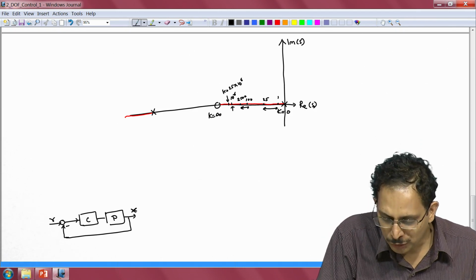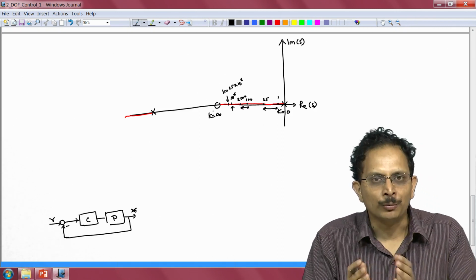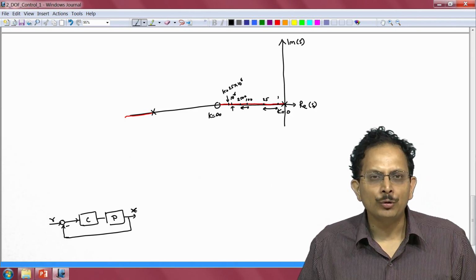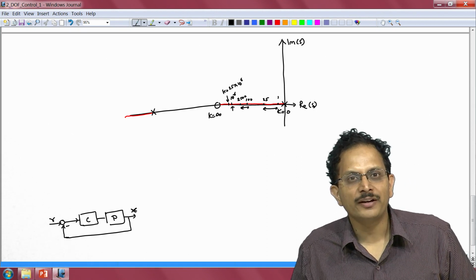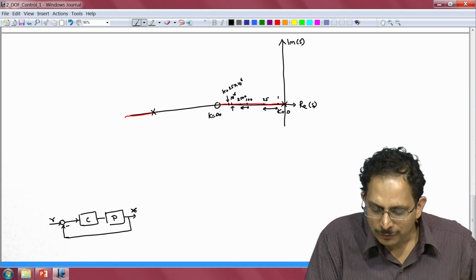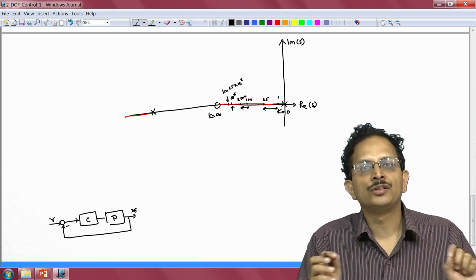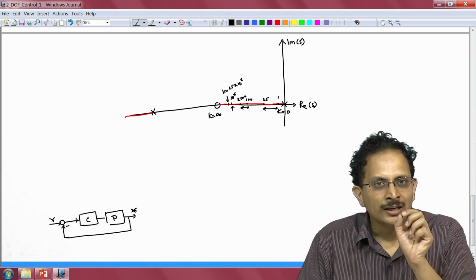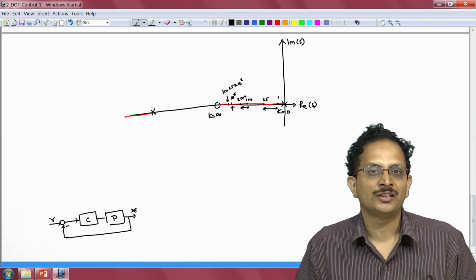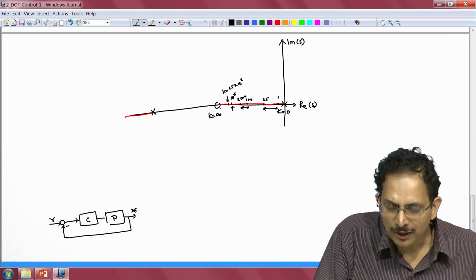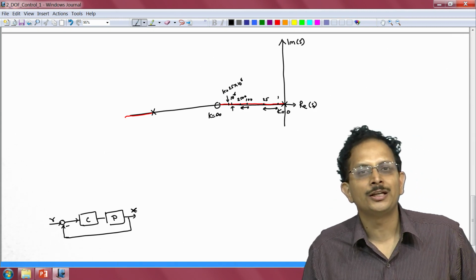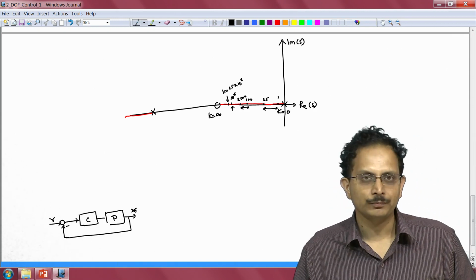So, as you approach the open loop 0, a huge range of gains k get compressed within a very narrow region of this root locus, and hence even fairly large changes in gain k will result in correspondingly very small variation in the closed loop pole position.